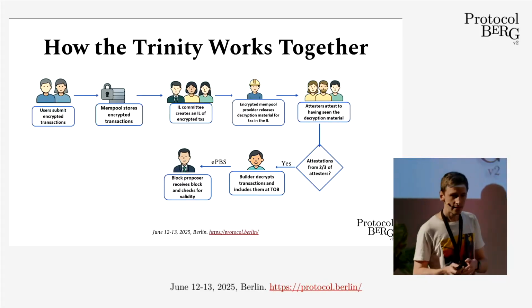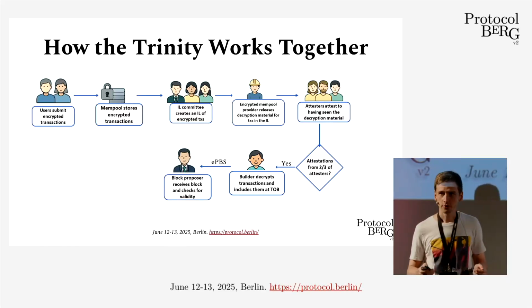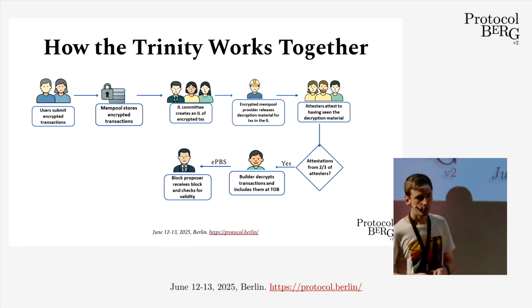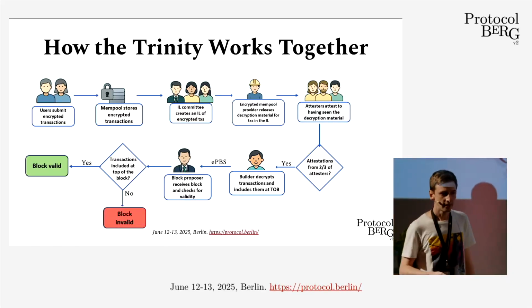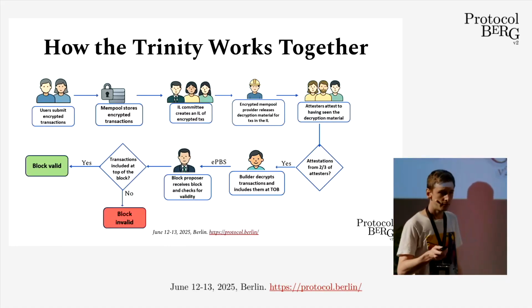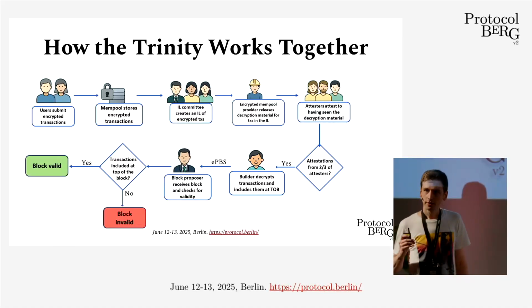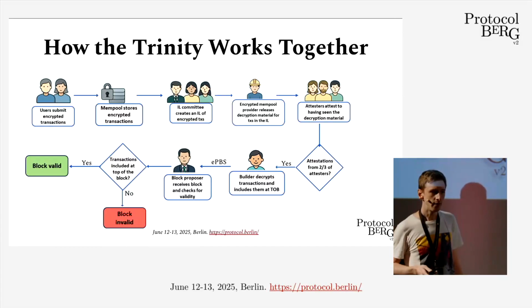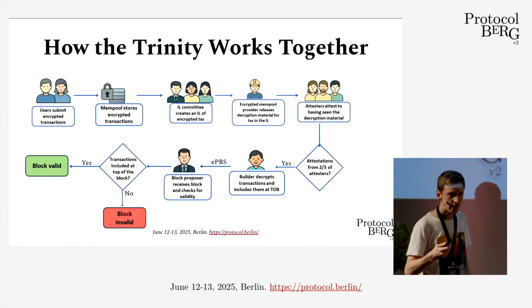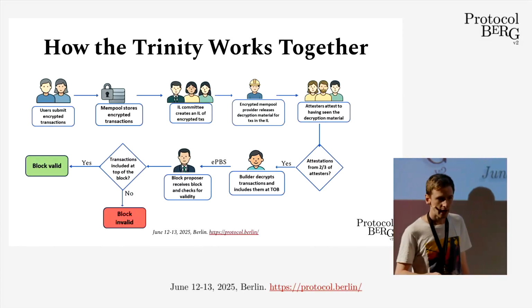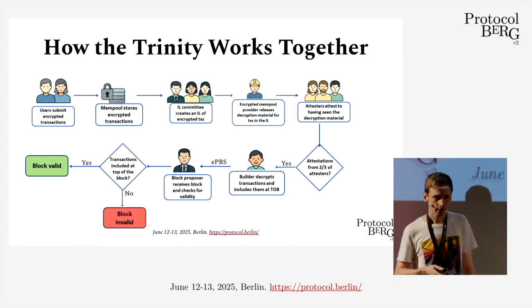The builder then sends this block via ePBS, so without trusted relays, to the block proposer, and the block proposer essentially checks if this is actually a valid block, so if the builder has correctly decrypted the transactions and has included them at the top of the block. If the builder has done that, then this is a valid block, otherwise the proposer rejects the block.